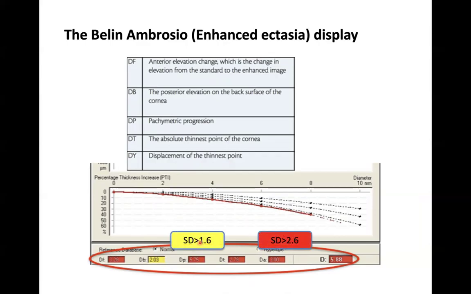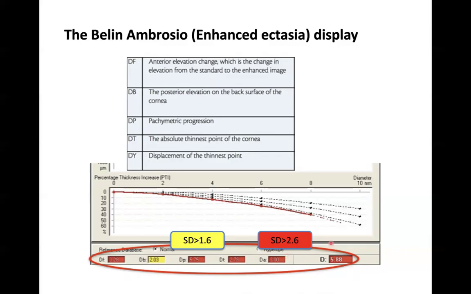So any value less than 1.6 will come as white because it's normal. Any value more than 1.6 up to 2.6 will come in yellow because it's suspicious. And lastly, any value which is more than 2.6, this is definitely a red alert. So we have to be very careful with those eyes.